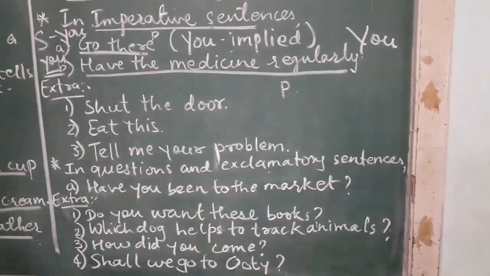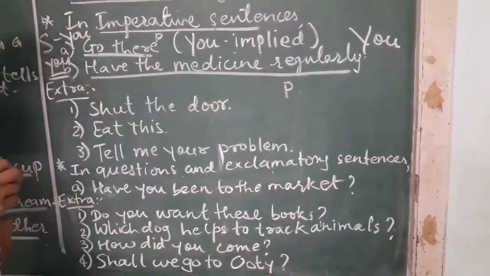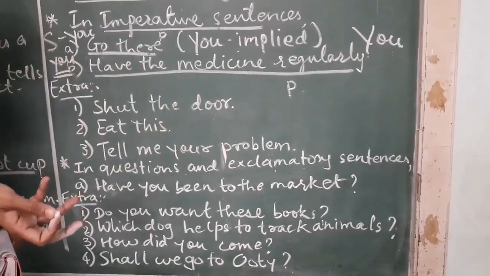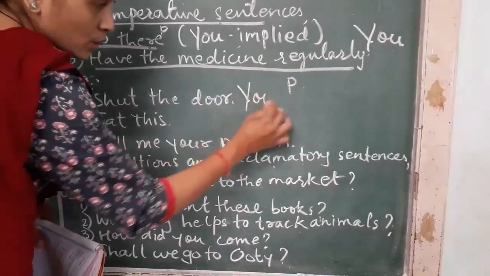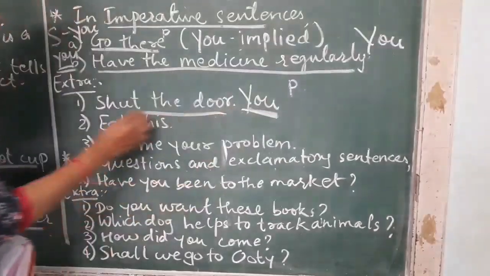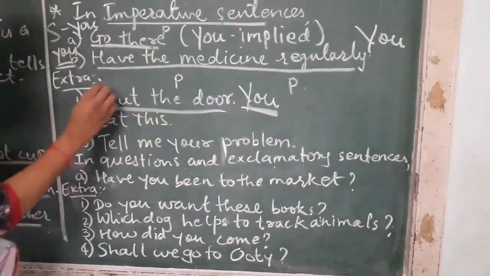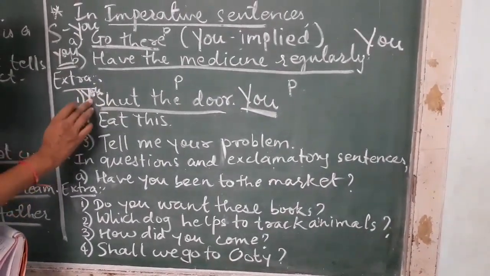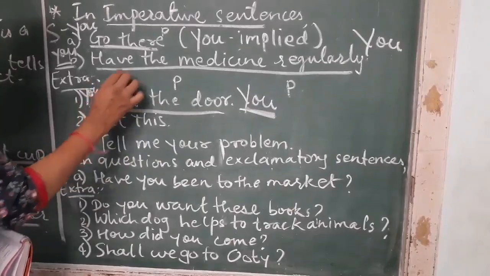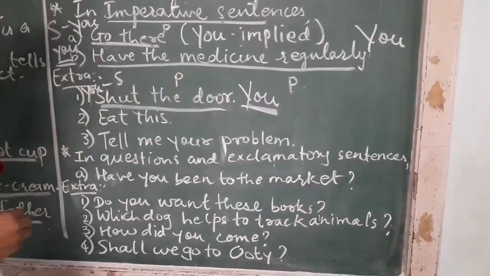Okay, now these are some extra sentences which are not given in the textbook. Let us go through these. Shut the door. Instruction is given. Shut the door. Who will shut the door? No other information is given. So subject becomes you. Okay, and this becomes your predicate. So subject, you shut the door. The sentence would be like this. Okay, you shut the door. You is subject, shut the door is predicate.